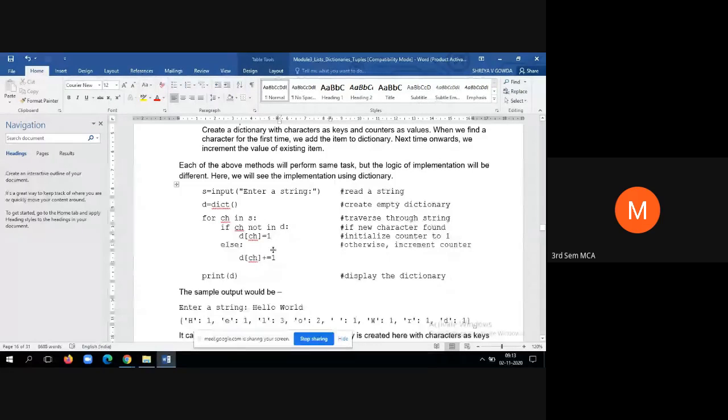Then W. If W in D, no, so D of W is equal to 1. Then O, which has already entered, so the condition fails and it will come to else. Here D of ch is equal to D of ch plus 1, that is D of O plus 1. D of O already has the value 1, so 1 plus 1 is 2. D of O is equal to 2.